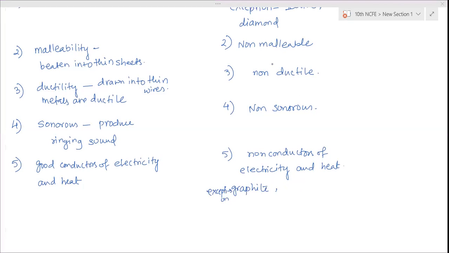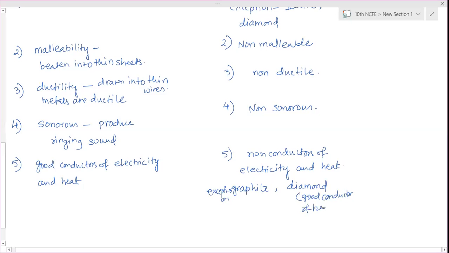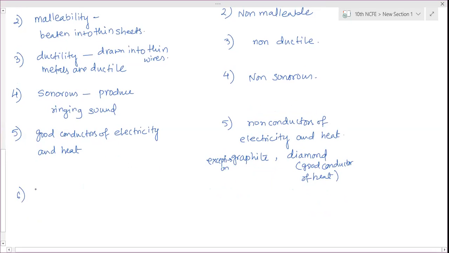Now, good conductor of heat: diamond is a good conductor of heat. Here one first part you have left, that is, metals are generally hard solids, and non-metals are mostly gaseous.